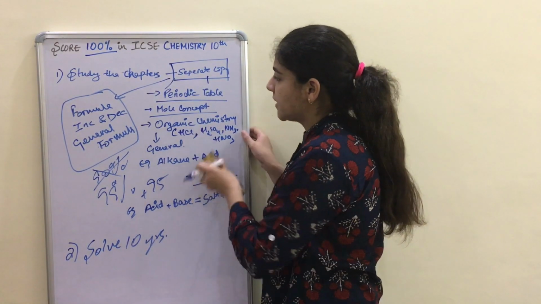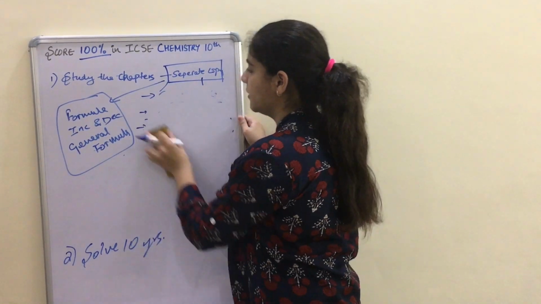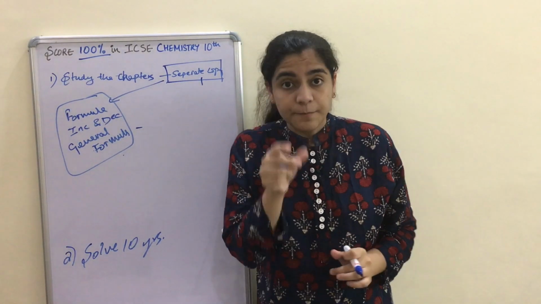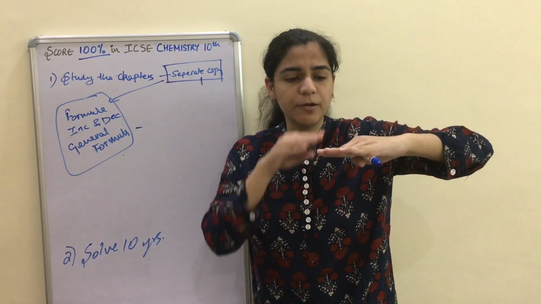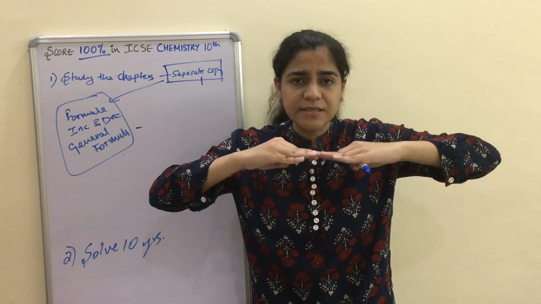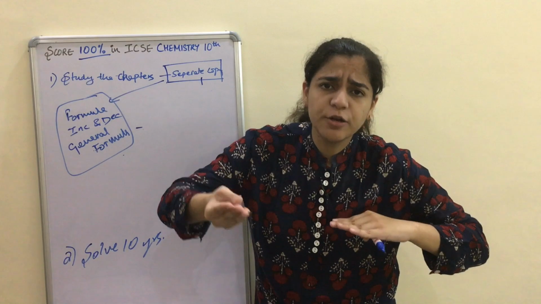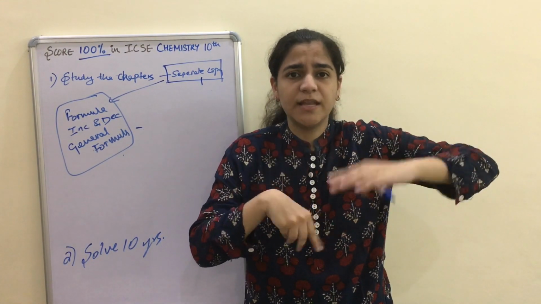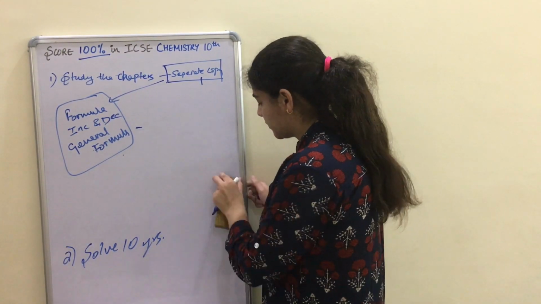Okay, now this is your separate copy. I have already mentioned what you are going to prepare in your separate copy. After this, when you have been preparing for the chapters, you have to solve the 10 years simultaneously, and make sure that you solve the 10 years, because it will tell you your level of difficulty of being able to solve the questions and the level of difficulty of the ICSE paper. If you are able to match these, then only you will become a topper, because if you are not able to solve the level of difficulty of questions of the ICSE, it means there is some problem in your study, there is some problem in your learning process. Okay, after this, now what we will do, we will solve the 10 years.